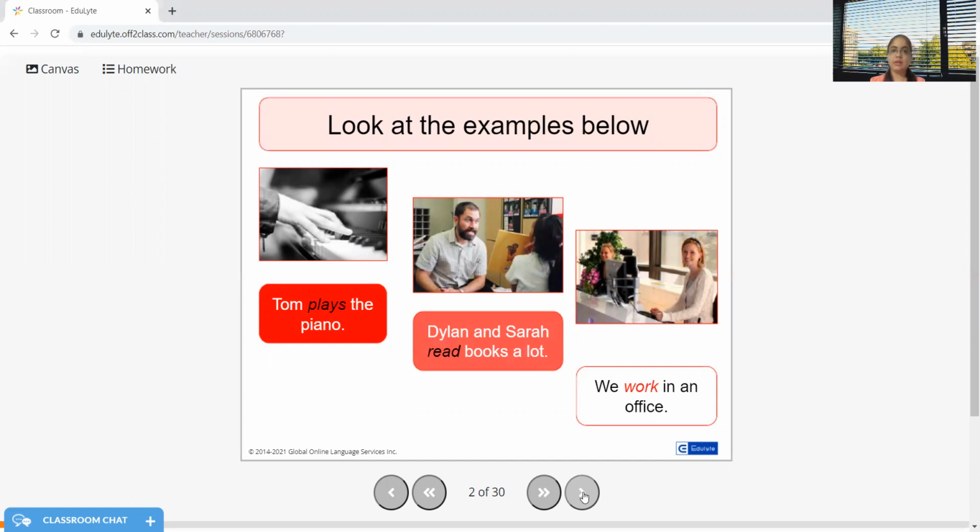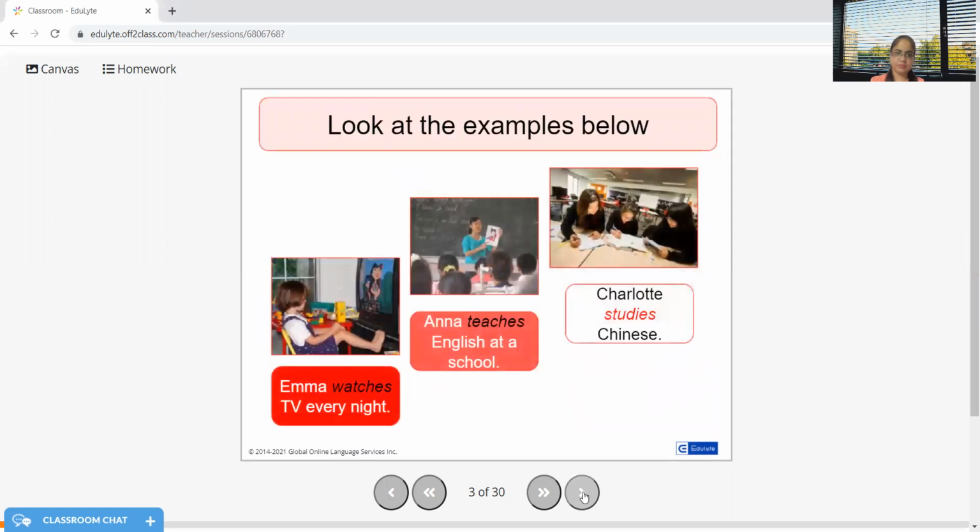So as per the nature of my subject, if it is singular, if it is plural, I need to change the form of the verb. Few more examples for you. Emma watches, Anna teaches, Charlotte studies. Three of them are singular subjects.